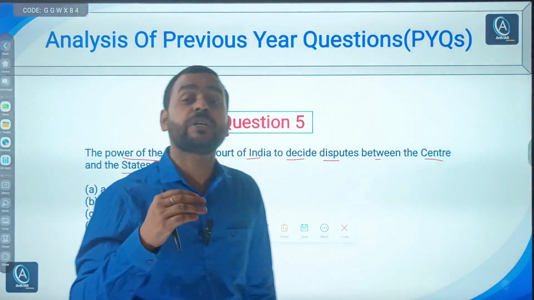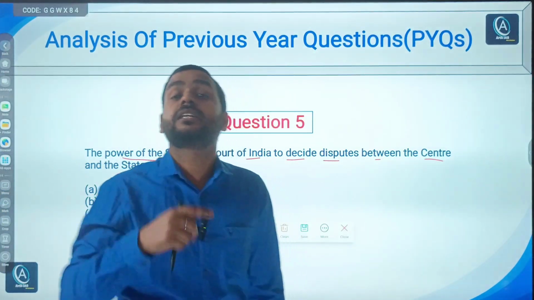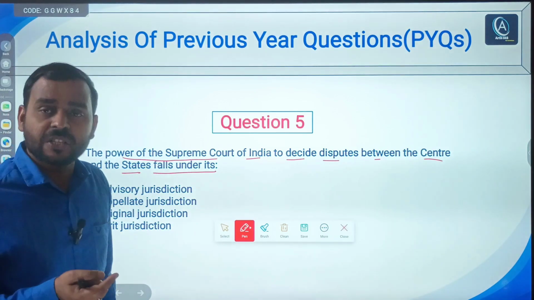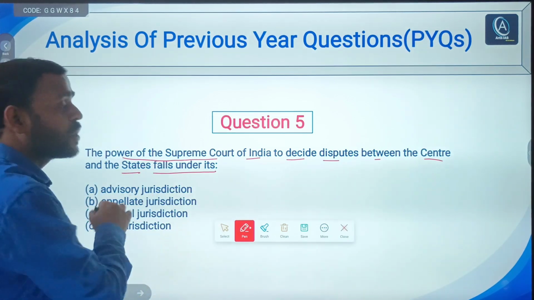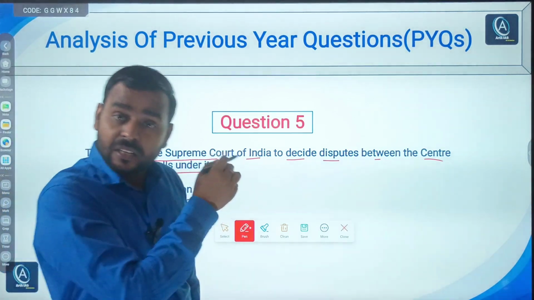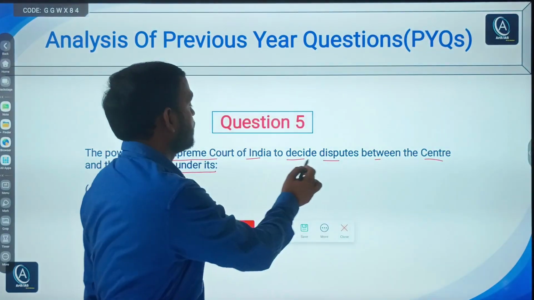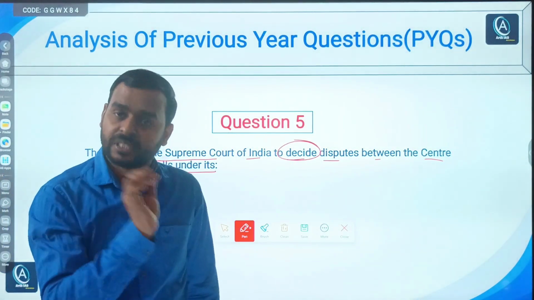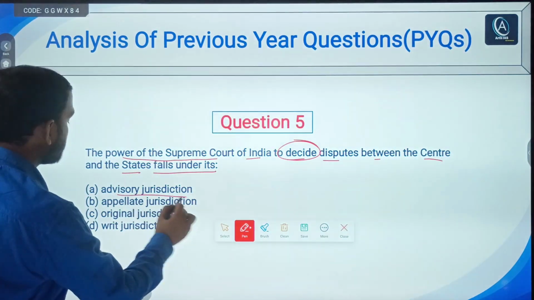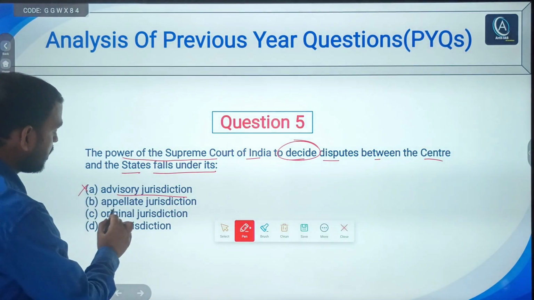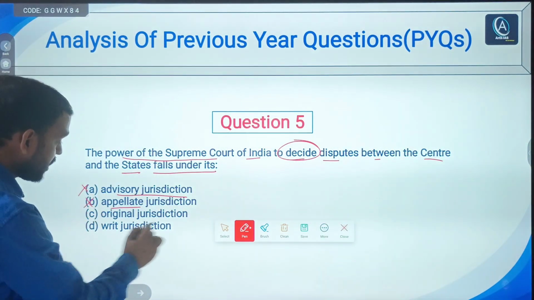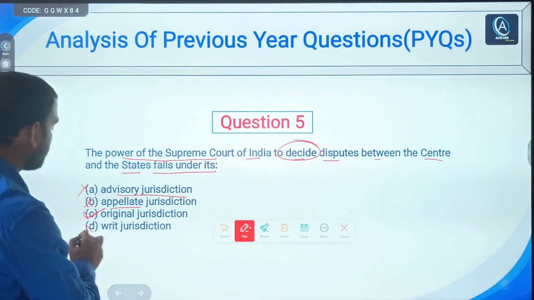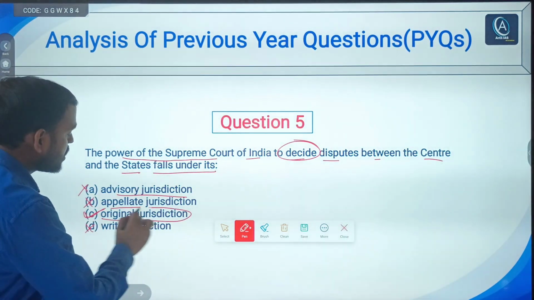You do know different types of jurisdiction, right. Writ jurisdiction, appellate jurisdiction, original jurisdiction, advisory jurisdiction, right. So under which jurisdiction can the Supreme Court decide the dispute between center and states, right. So first says advisory jurisdiction, no. B. Appellate jurisdiction? No. C. Original jurisdiction, right? D. Writ jurisdiction? No. So original, why original jurisdiction?